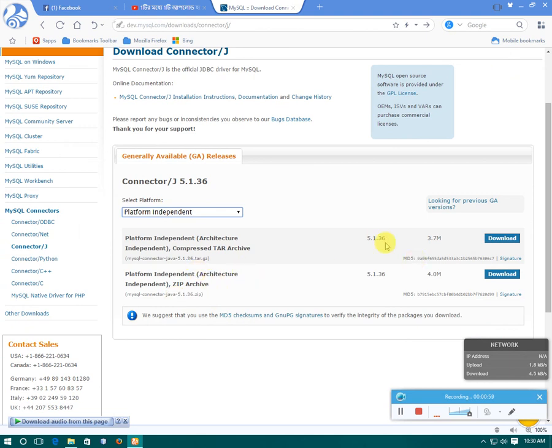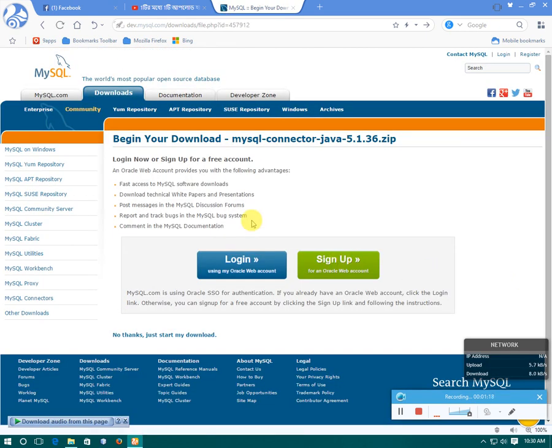Now you have to download. You can download your compressed tar archive or zip archive from here. So I will download this zip archive. So press the download button. There is nothing to use, just press here. No thanks, just start my download,